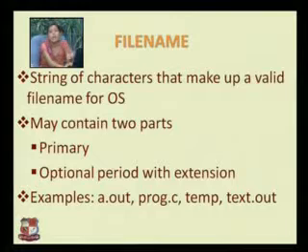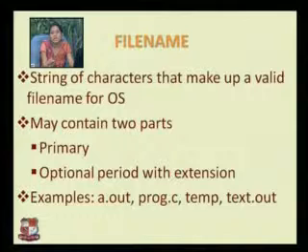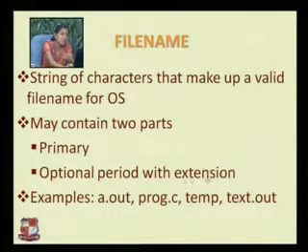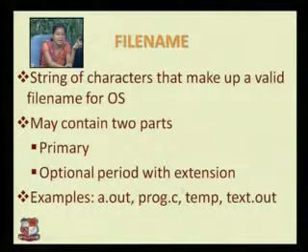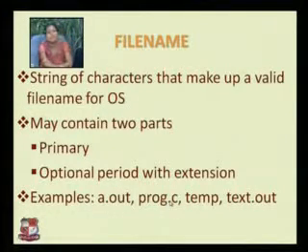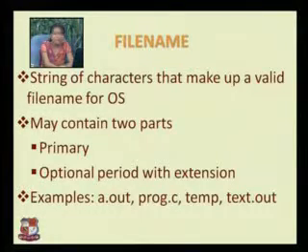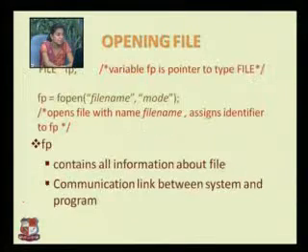If you have an image file, suppose your image name is a, you can have a.bmp or a.png or a.jpeg. So jpeg or anything like that is known as the extension, and before that you need to specify the name of the file. Here we are specifying a.out. What is a.out? a is the name of the file and out is the extension, an output file, right? In the same way, suppose you are storing some program and you give prog as the name, so prog.c means prog is the name and .c is the extension of a C file, right? That way you need to specify the file's name.